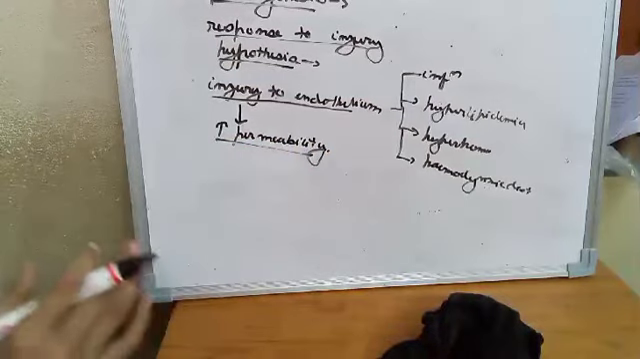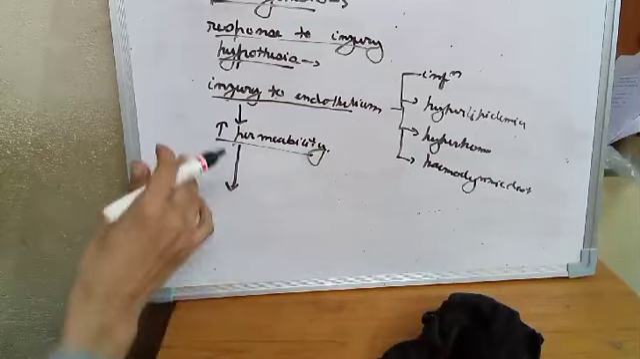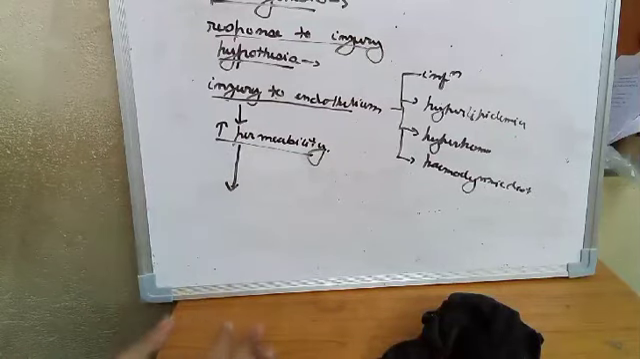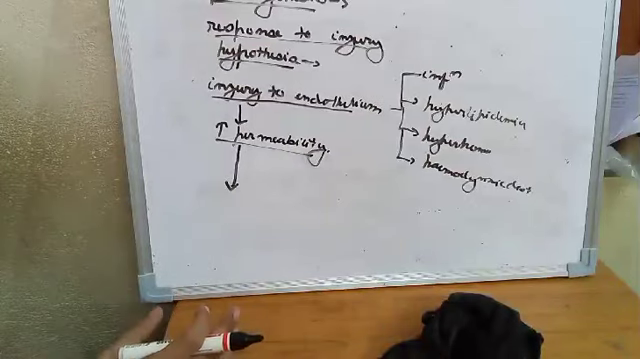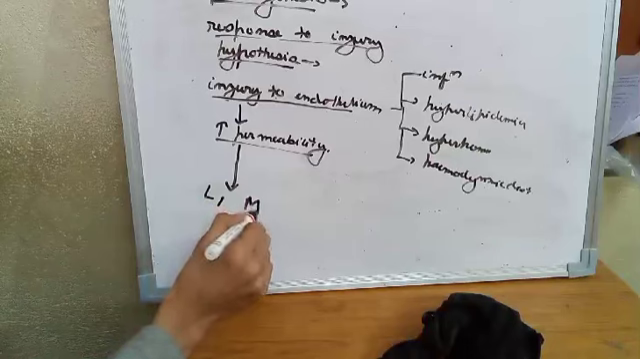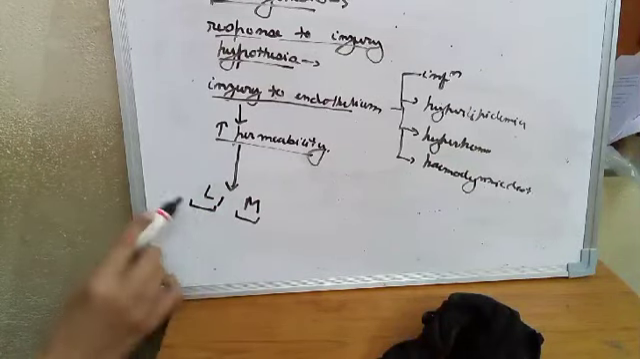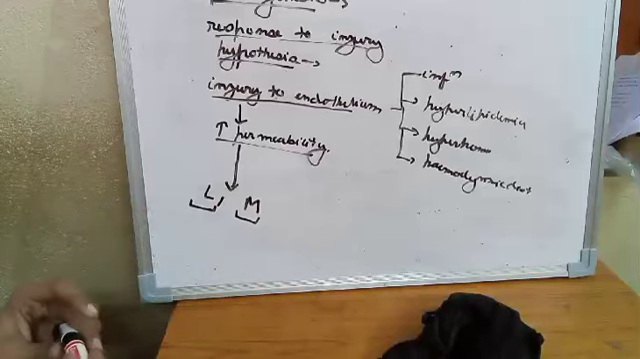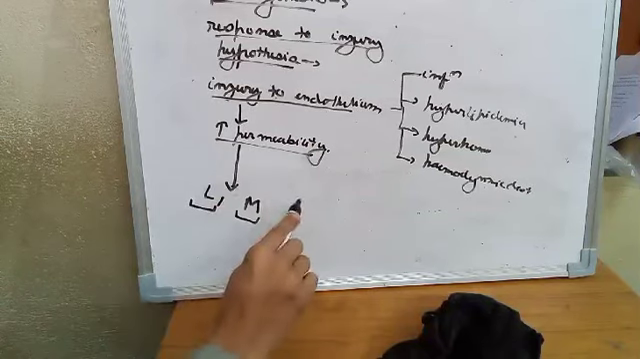Because of the increase in permeability of the endothelium, the leukocytes and monocytes in the blood will come and adhere to the endothelium, because the endothelium is injured. So leukocyte is L and monocyte is M. L is leukocyte, M is monocyte, especially the monocyte from the leukocytes. They will come and adhere to the endothelium. So leukocyte and monocyte adhesion.